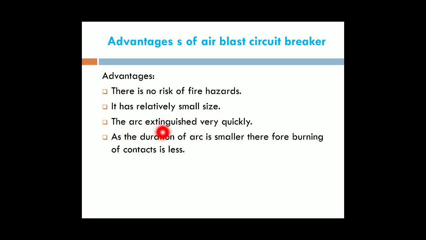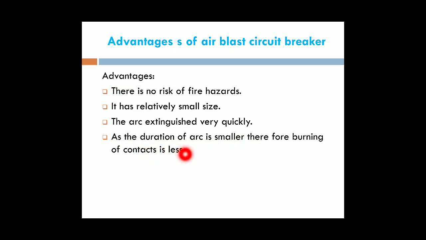Next one is that the arc is extinguished very quickly. In the air blast circuit breaker, we reduce the arc within a short period when compared to the oil circuit breaker, because in this we blast the air in various directions. Therefore, we reduce ionization particles in between the fixed and moving contacts within a very short period. Then we reduce the arc within a very short time. Therefore, the arc extinguishing is obtained quickly. As the duration of the arc is smaller, the burning of the contacts is less.